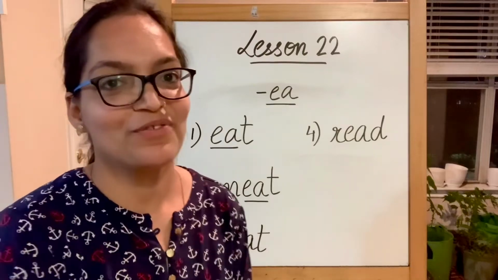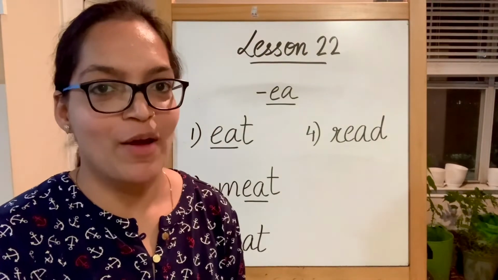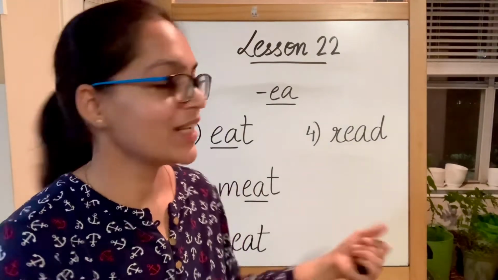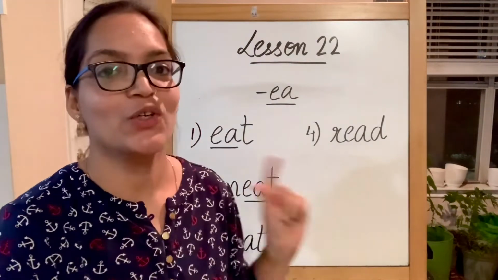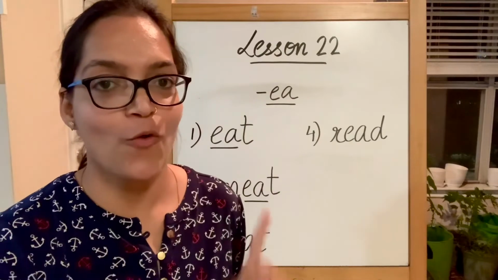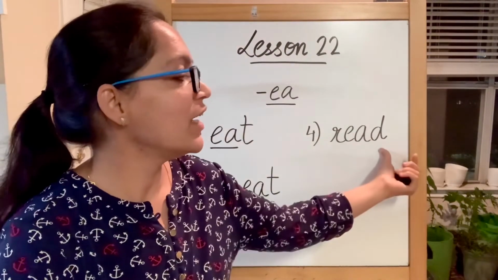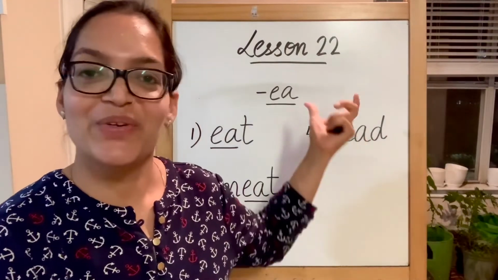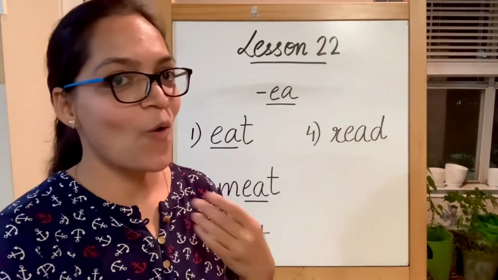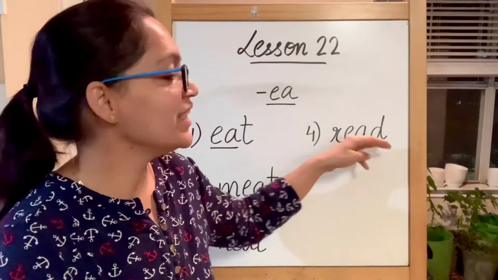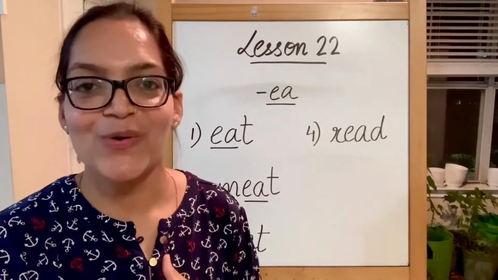This is my favorite word from EA family. This is R, sound produced by alphabet R. Now this is EA, so it is going to produce the first sound of the alphabet, which is E, and R, E, and then D, read. Because this is what we have been doing in all our lessons. We are trying to read. R, E, D. I know how to read.